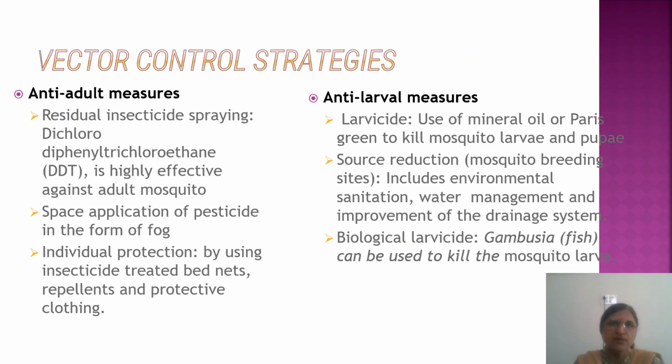For vector control, for anti-adult, you have to use insecticides or you can use bed nets. For anti-larval, larvicide: use of mineral oil or Paris green to kill mosquito in stagnant water, or biological control, the Gambusia fish, can be used to kill the mosquito larvae in stagnant water. You can use that.